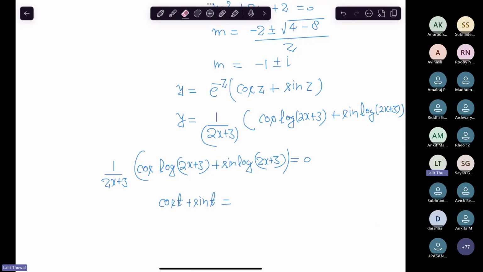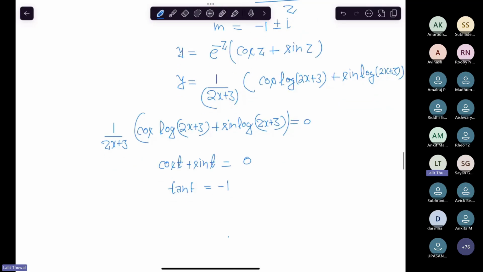Zero means that tan t is minus 1, and assuming tan t, I'm assuming sin t is not 0. And tan t equal to minus 1 has countably many solutions.